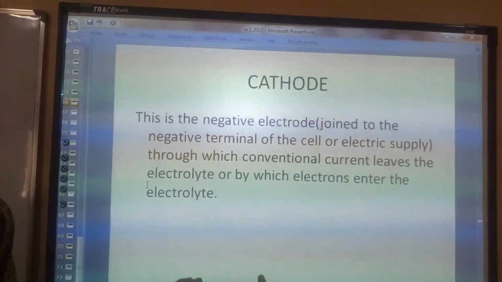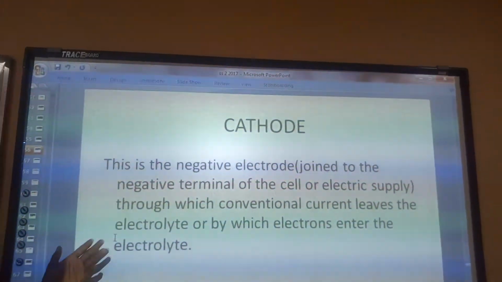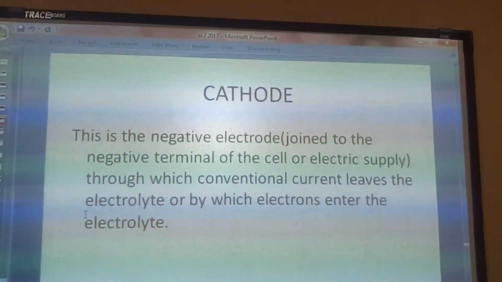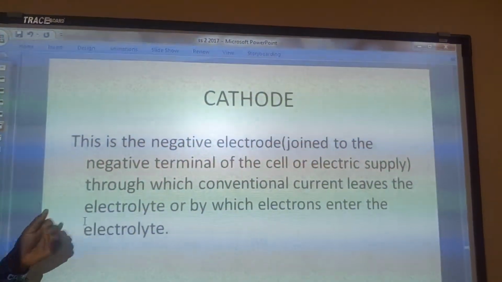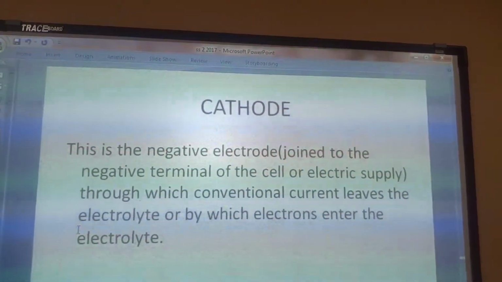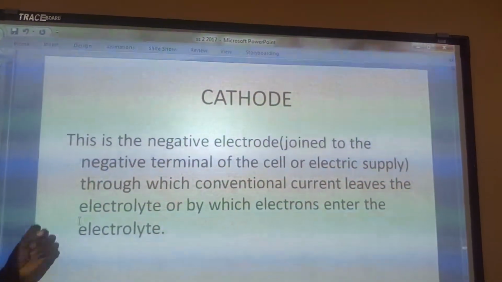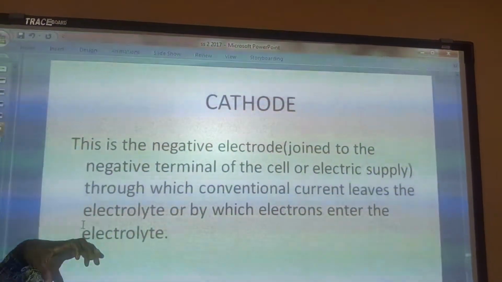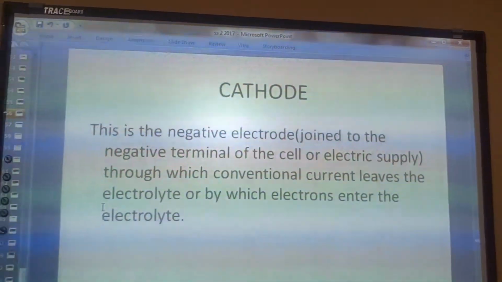Then we have the cathode, which is the negative electrode. It is joined to the negative terminal of the cell or electric supply, and it is the point through which electrons enter into the electrolyte.